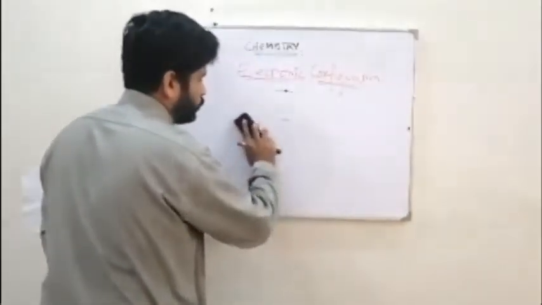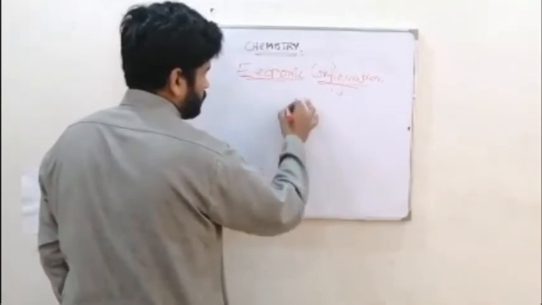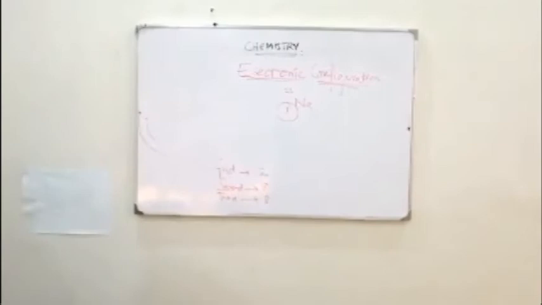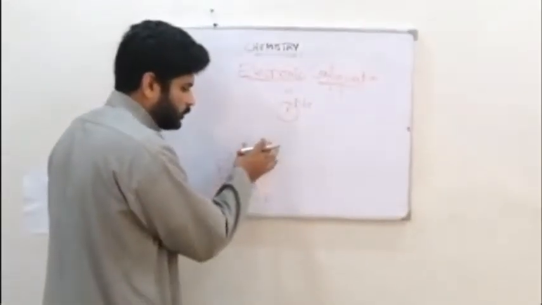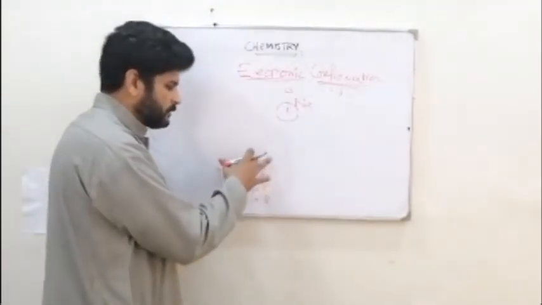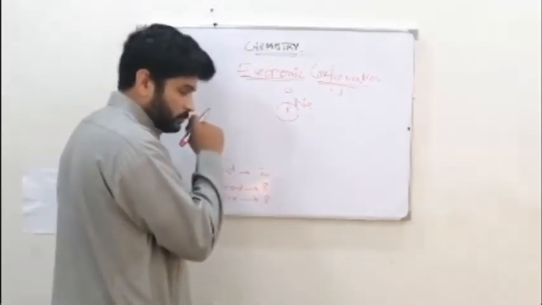Now let's see how you form a configuration. I'm taking sodium here. Sodium is 11 and 23. This 11 tells me how many electrons there are. So there are 11 electrons, and they are going to fill the first shell first, then the second, then the third, then the fourth.